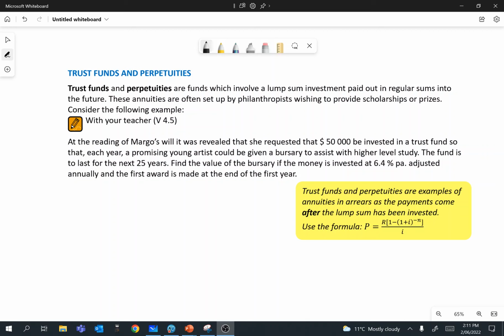Hi General Math students, in this video we're going to discuss trust funds and perpetuities. In particular, the example that we're doing here is a trust fund. So this video is about trust funds rather than perpetuities. Just want to describe the idea behind a trust fund.